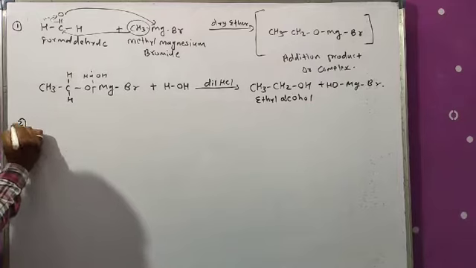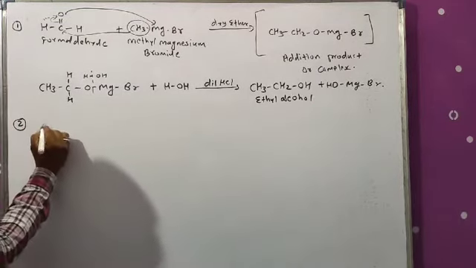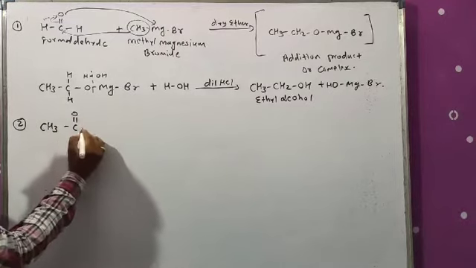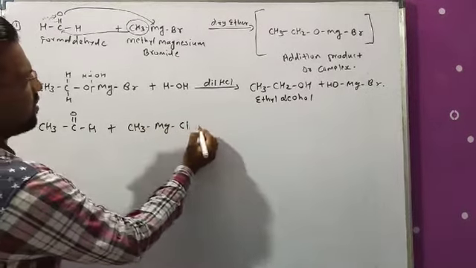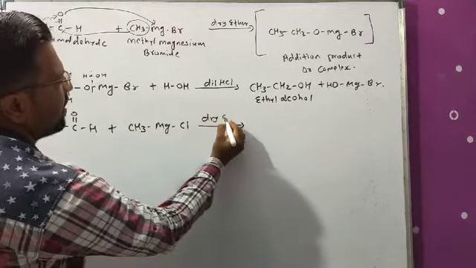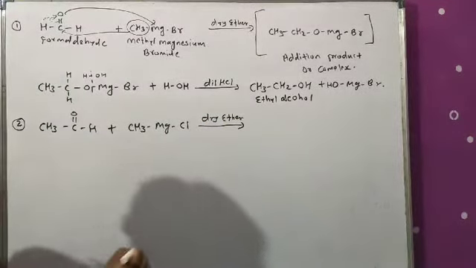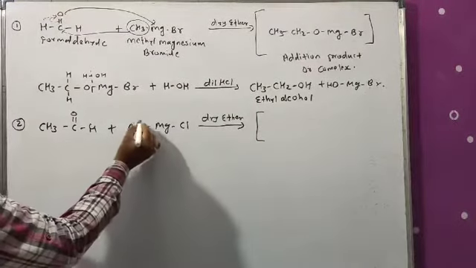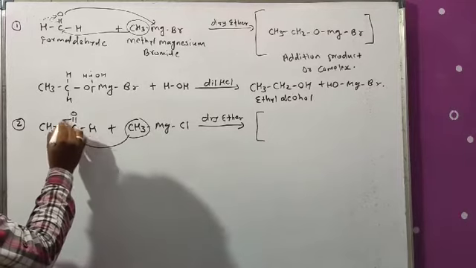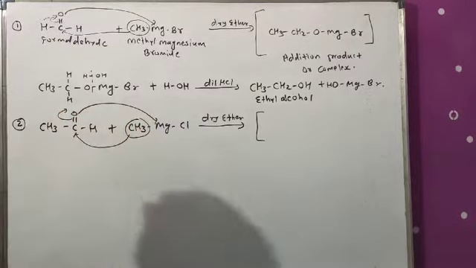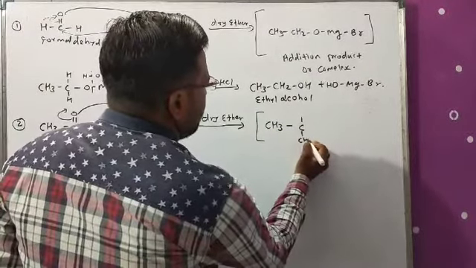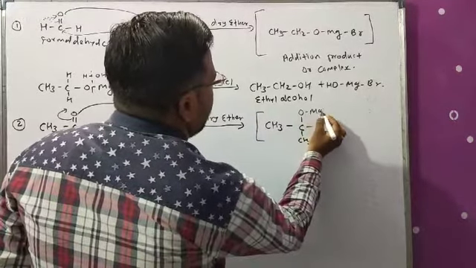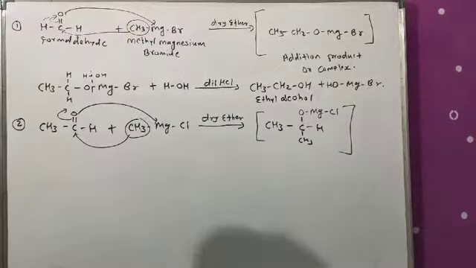Now today we see the next, that is reaction with acetaldehyde. Now see here, when acetaldehyde CH3 C double bond O H reacts with methyl magnesium chloride, that is Grignard reagent, in presence of dry ether, firstly it gives an addition compound. अब देखो यहाँ पे ये CH3 अटैक करेगा ऑन कार्बोनिल कार्बन एटम, the double bond is converted into a single bond, and this oxygen makes the bond with the magnesium metal, and we get the addition compound CH3 CH O MgCl. Okay, so this is our addition compound.